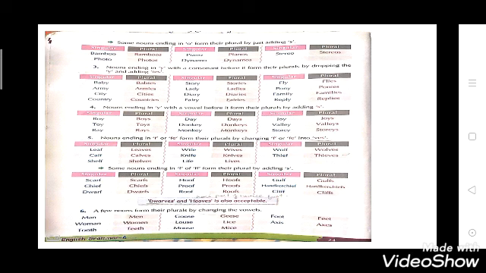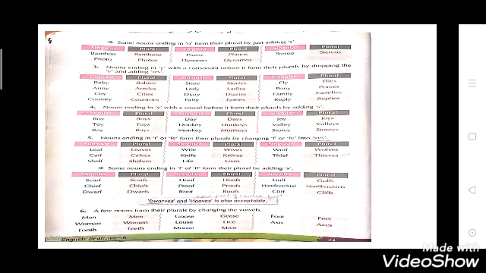Now see the fourth point. Nouns ending in y with a vowel before it form their plural by adding s. It means before y there will be a vowel. So you have to add s. Now, how many vowels are there? There are a total of 5 vowels: A, E, I, O, U. Okay. Now see boys. The spelling of boy is B-O-Y. So before y, O is there. O is a vowel. So here you will add s. Okay. Toys. O is a vowel. S you have to add.